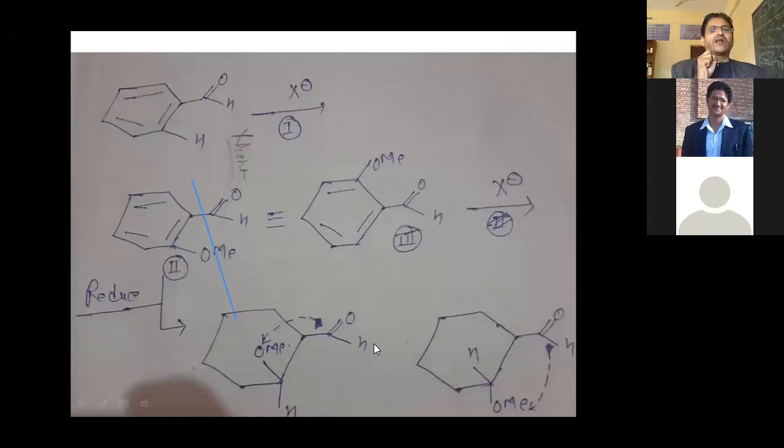One rotates plane polarized light in the right-hand direction and the other in the left-hand direction. So the properties of these compounds will also be different. This is the point: based on this, you can explain what types of compound give stereoisomers and what types can't.